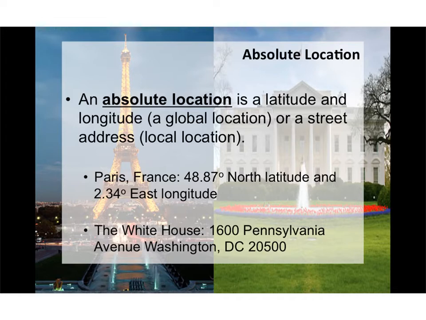If you were trying to find Paris, France, you would say it was at 48.87 degrees north latitude and 2.34 degrees east longitude. That's not a great way to describe where it is, but that is accurate. A better way is to use a street address. The White House is located at 1600 Pennsylvania Avenue in Washington, D.C., 20500.